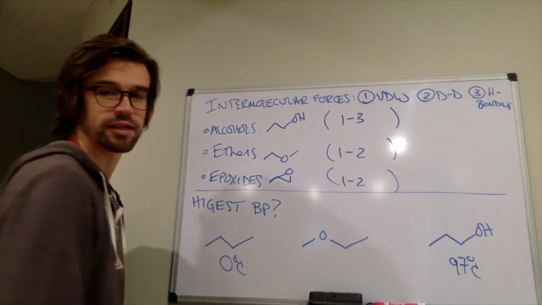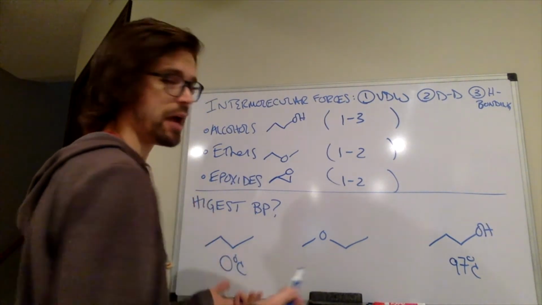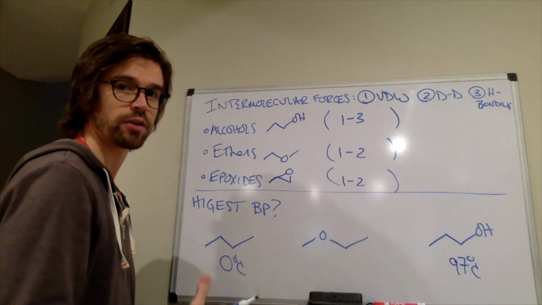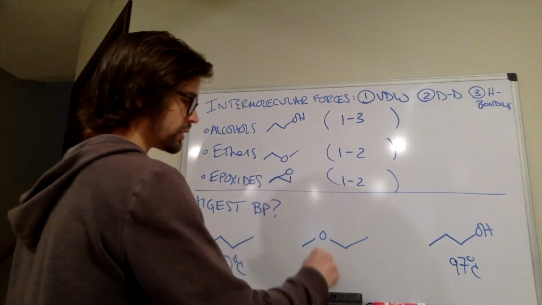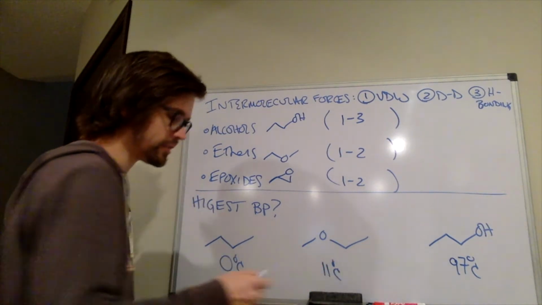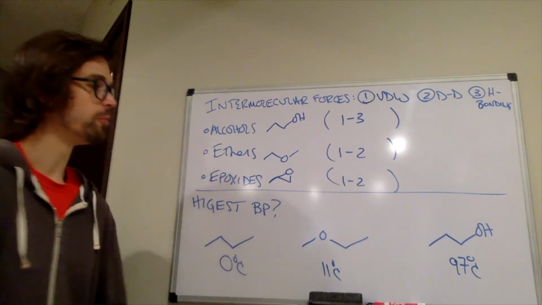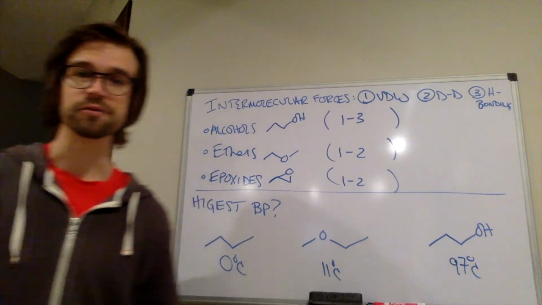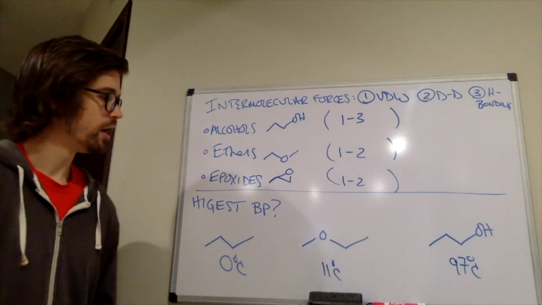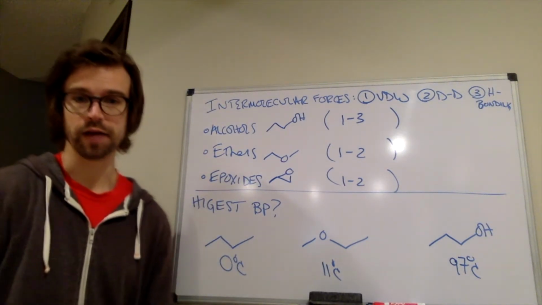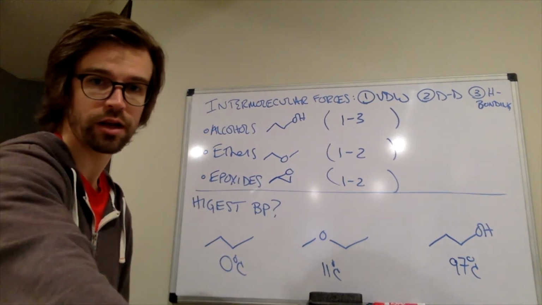Same with this ether. This ether, with the dipole-dipole forces, has a little bit more intermolecular forces than butane, but it actually has a boiling point of 11 degrees Celsius. So you can see that the dipole-dipole forces have some impact, but compared to H bonding, it's very minimal. So that's how that works out. We're going to look at a few more in a minute.